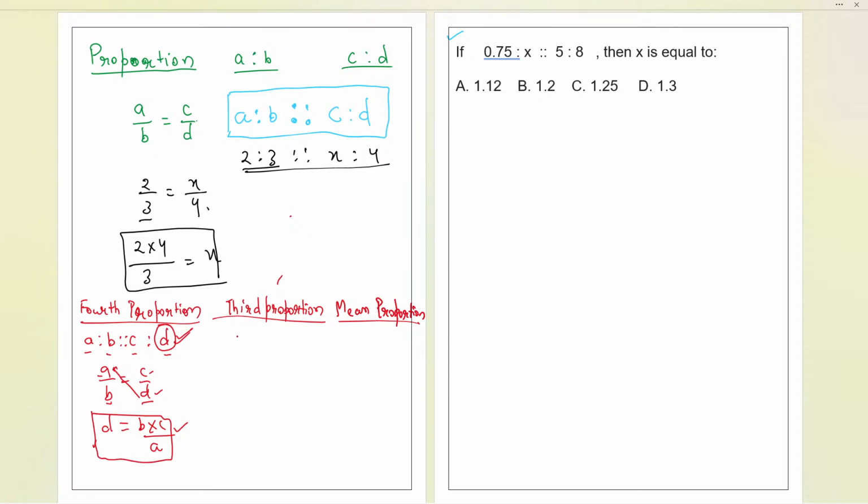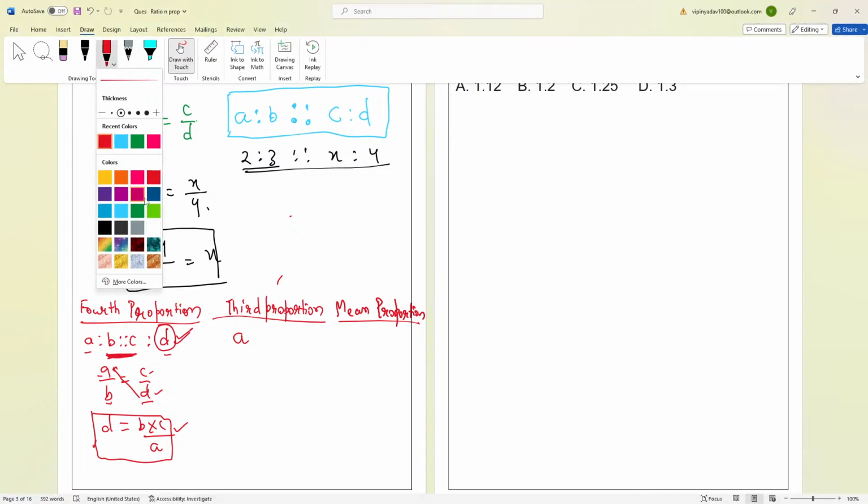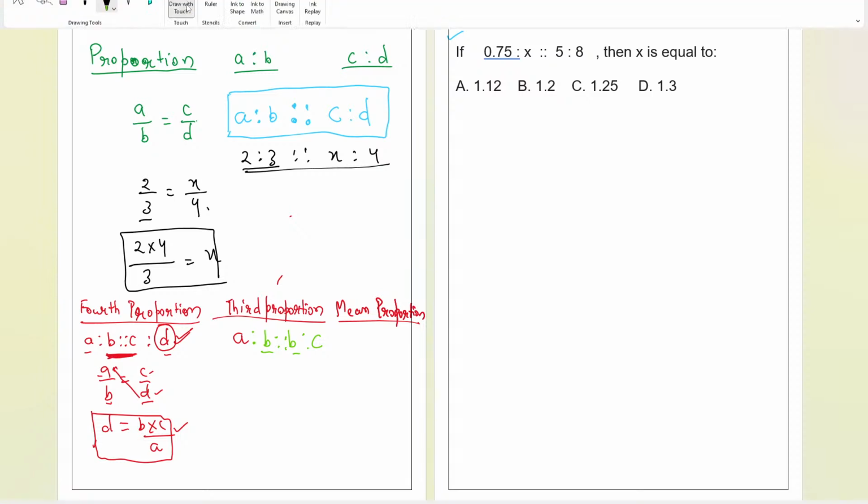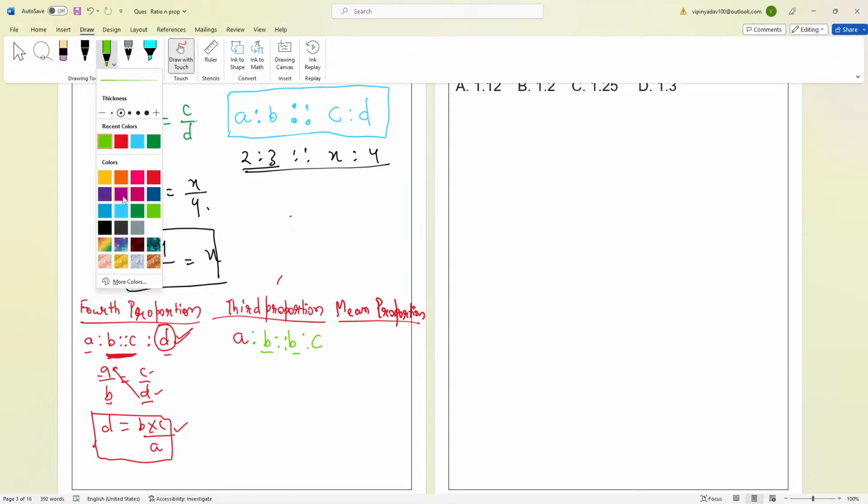Now, in third proportion, we will be having these two numbers which are written in between. Now, these are same. That is an interesting part. So now, let us see over here. We have A is to B, like B is to C. Now, if I basically have this, I need this B value. That is the third proportion we need over here. Easily we can calculate. So let us now do that.